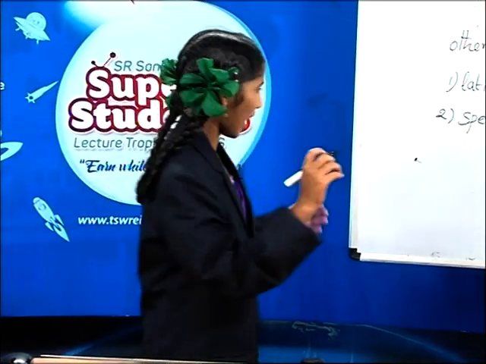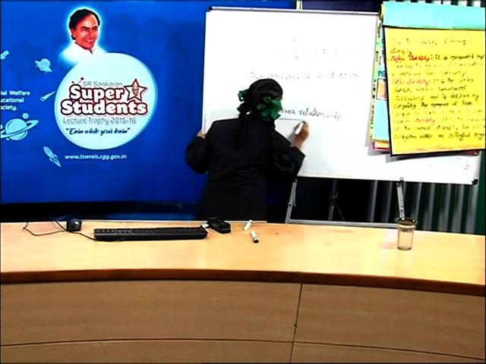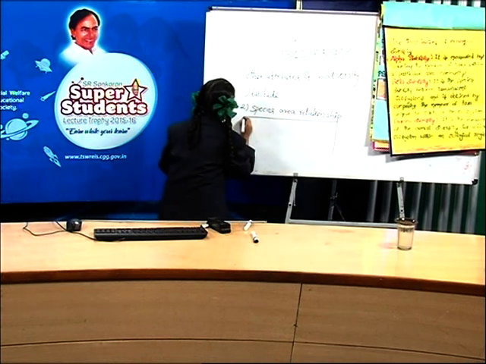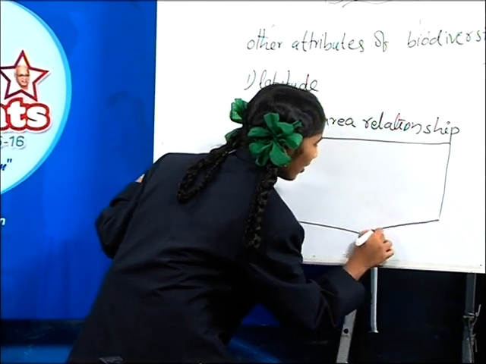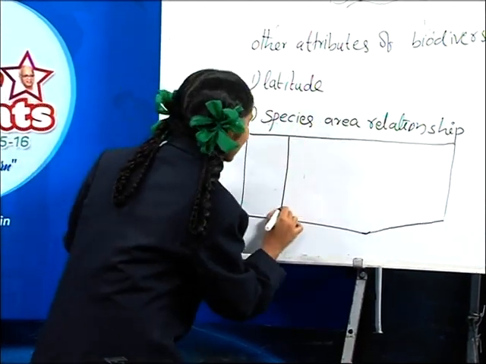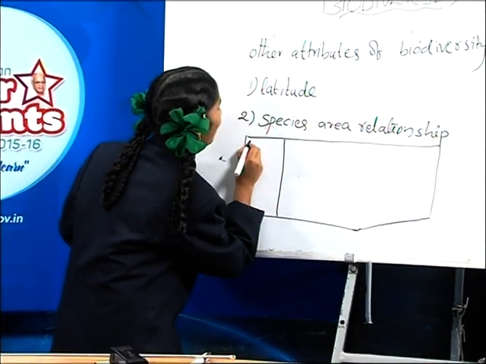Here, let us see the following data. Friends, look at this table. This table indicates place.